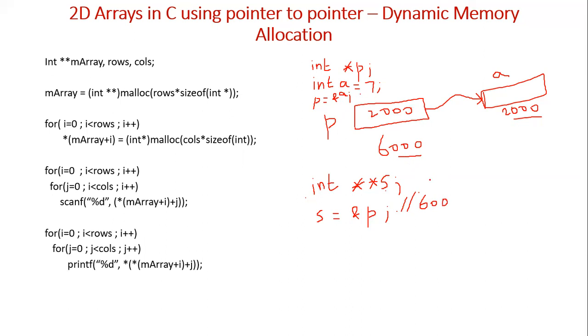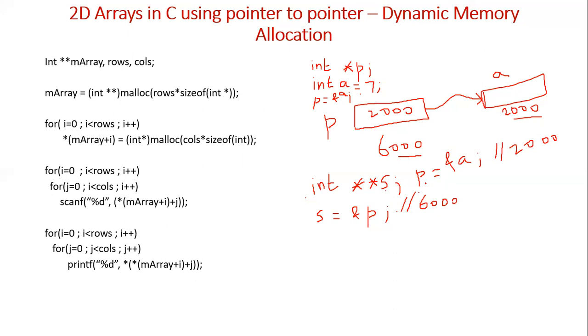Say I'll write here again. p is equal to address of a, and this is 6000. What is address of a? Address of a is 2000. Fine, right?